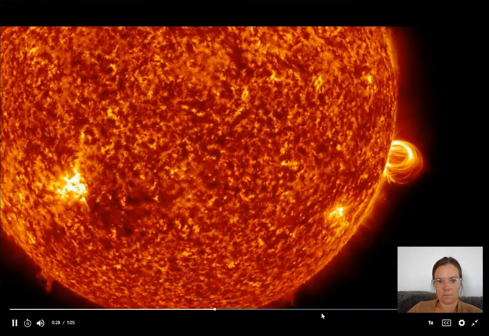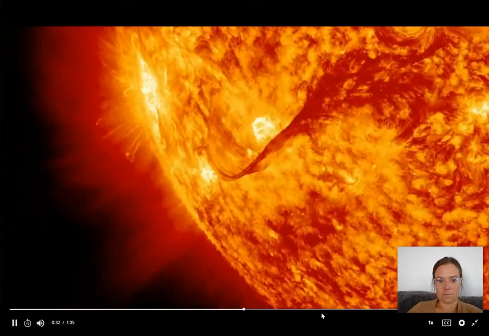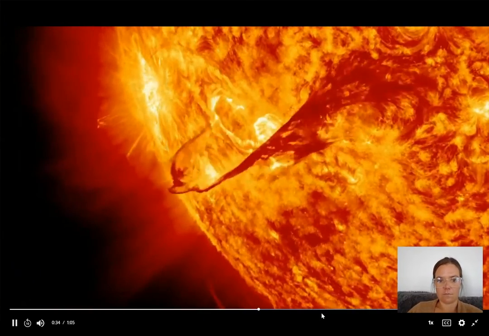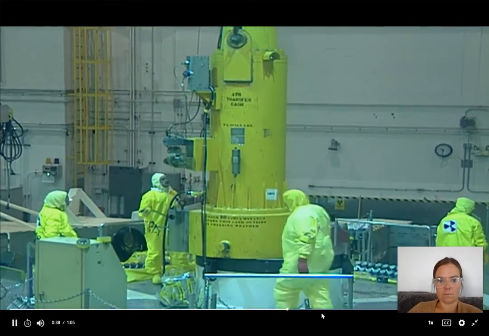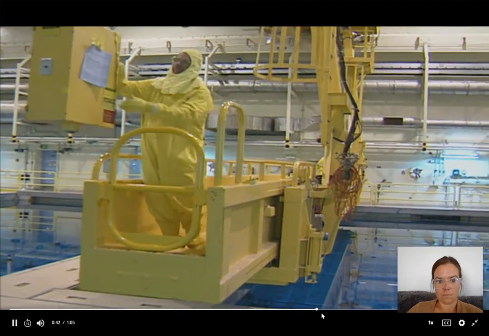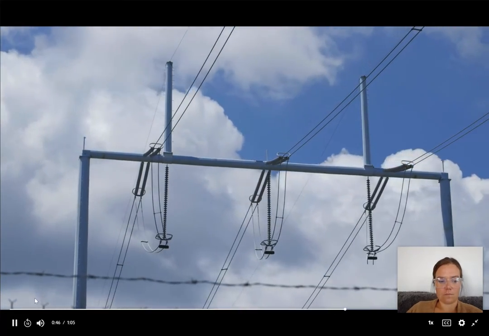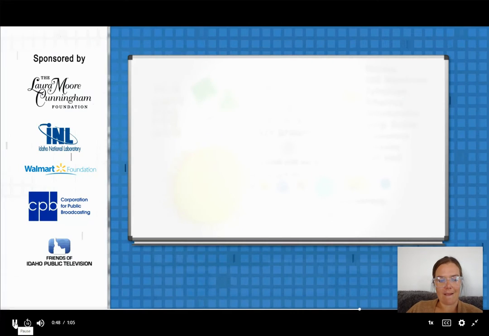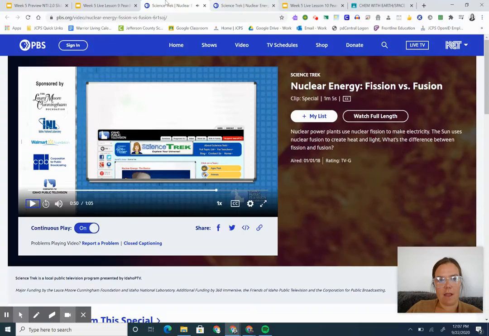It takes extreme amounts of pressure and temperature to fuse or combine atoms, so we on Earth don't have any way to produce large amounts of energy by nuclear fusion. But scientists are working on it, because nuclear fusion uses elements like hydrogen, so there's an almost unlimited amount of fuel available, and that could lead to unlimited cheap energy. For more information about nuclear energy, check out the Science Trek website for this.